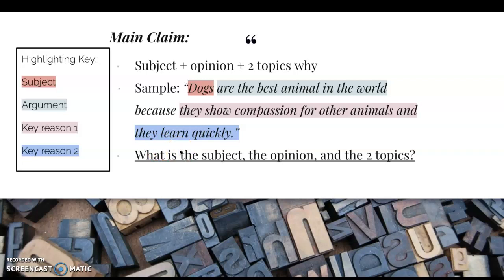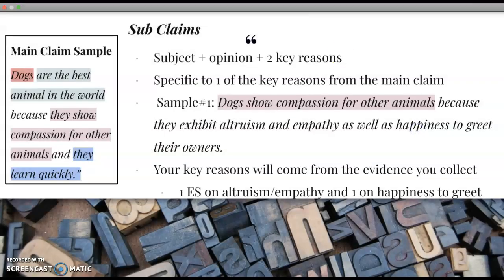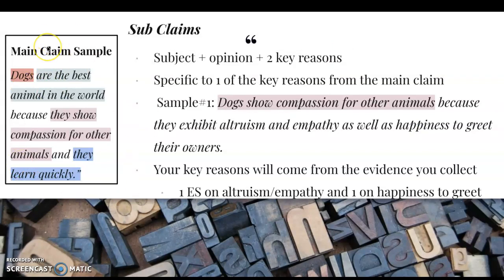If you are ever worried that your main claim is inaccurate or ineffective, a good practice is to make sure that it has all of these components. If you can go through and highlight or circle, underline, however you want, to make sure all those components are there, as long as they are, your main claim's probably a pretty good one. If they are not, you obviously need to go back and fix something to make it a little bit better. So getting into our subclaims then, remember this again was our main claim in case we need to go back and look. We talked about dogs are the best animal in the world, so that's going to be the main thing that we're arguing through the entire essay.